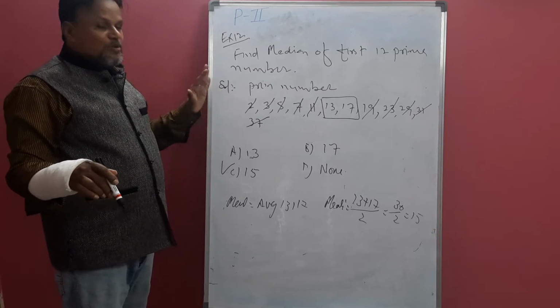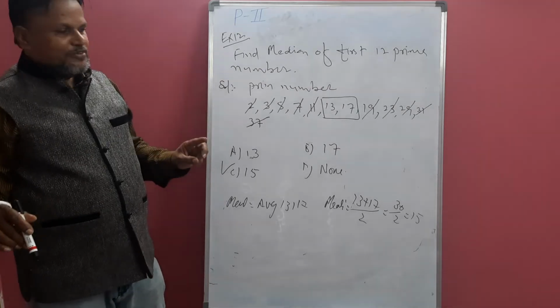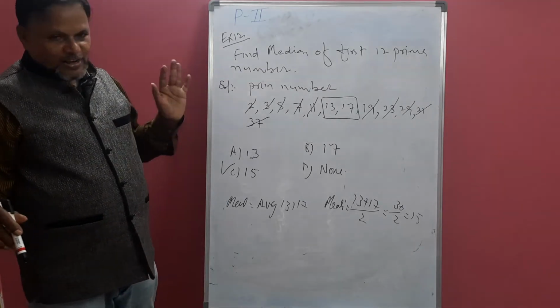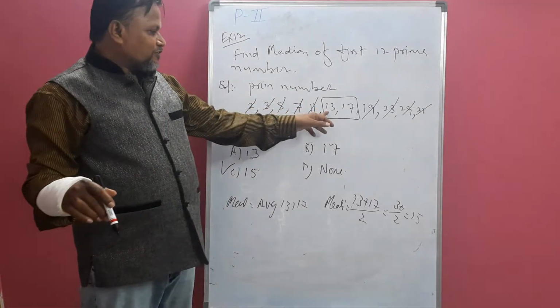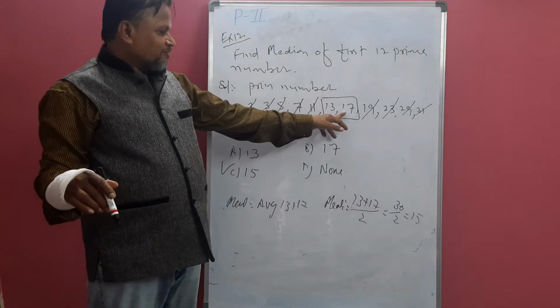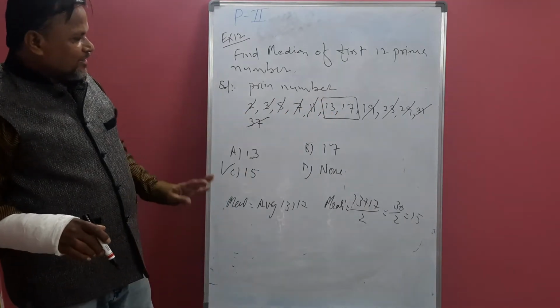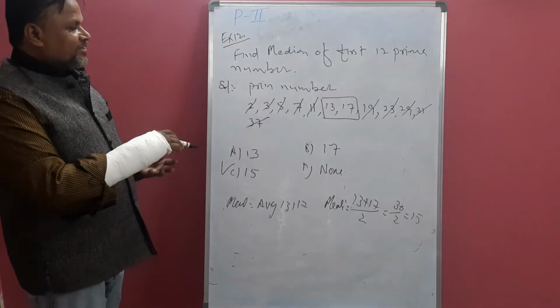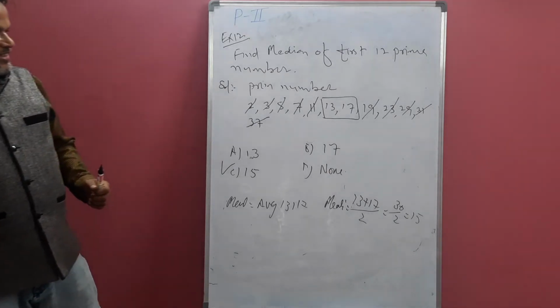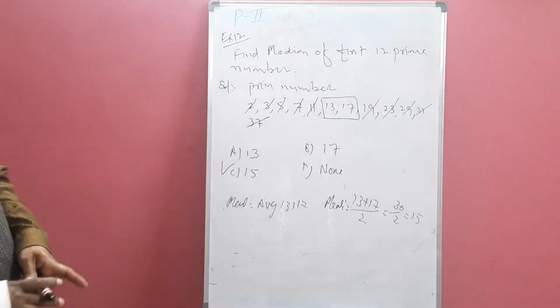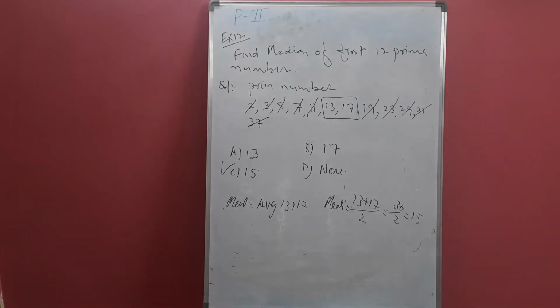They are not divisible by any other number except 1 and itself. 13 is divisible by 13 and 1 only. 17 is also divisible by 17 and 1 only. 19, 23, 29, 31, 37 are all the same, prime numbers.